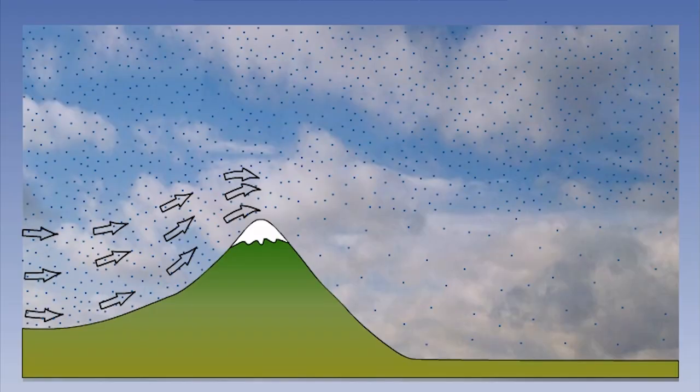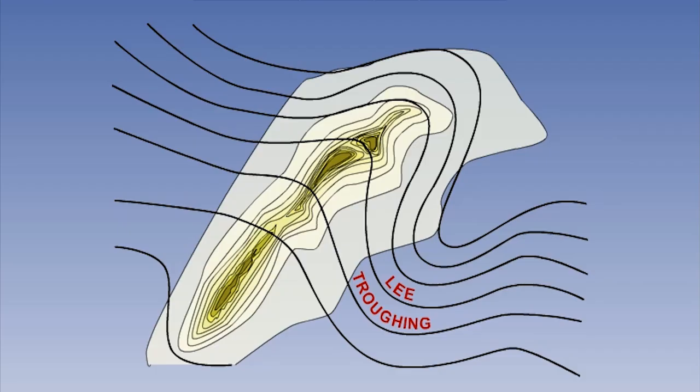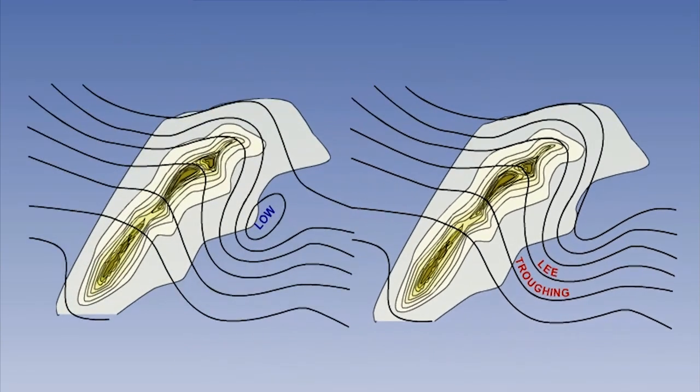When air meets a range of hills, there is a tendency for it to build up on the windward side of the high ground, with a corresponding slight depletion of air on the leeward side. This reduces the amount of air on the lee side, therefore reducing the surface pressure. This situation results in lee troughing, or, on occasions, an orographic depression or lee low. The isobaric patterns look like this.